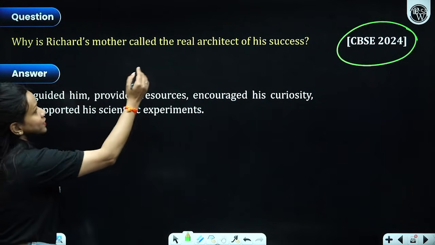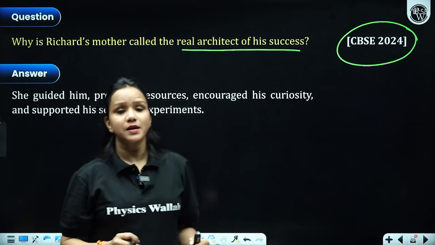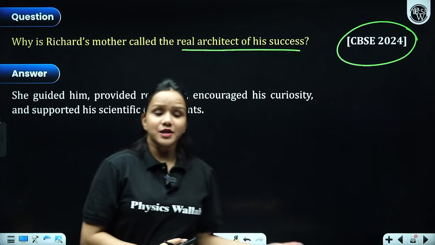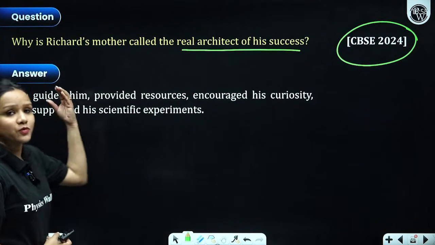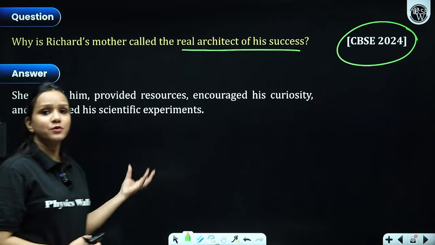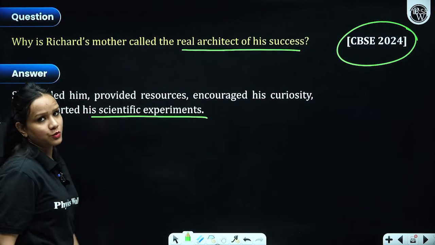Why is Richard's mother called the real architect of his success? Because she was the one who supported him in every situation, right? Even at the time of his failure also, right? She had been with him all times. She guided him, provided him with the best resources that she could. She even gifted him a book, The Travels of Monarch, right? And supported his scientific experiments also.